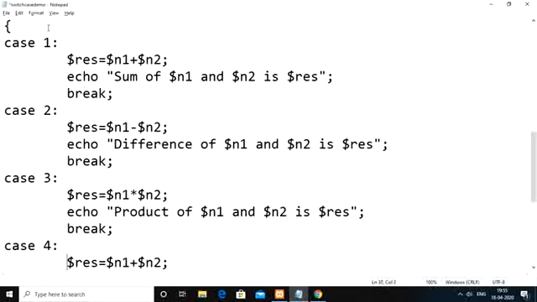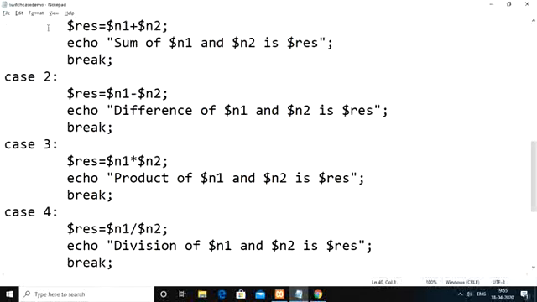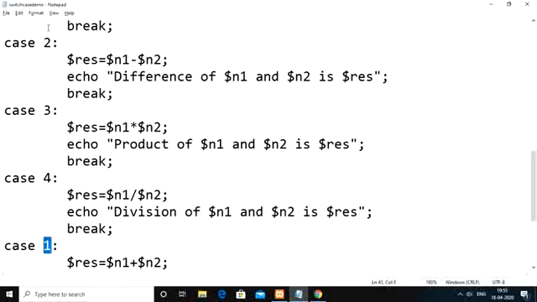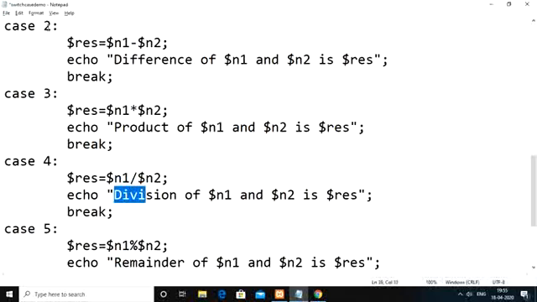Then case 4 is used to perform division, so display division of n1 and n2 is the particular result. Then case 5 is to perform the modulus operation, n1 modulus n2. The result is the remainder of n1 and n2. Here instead of division, you can even write quotient.